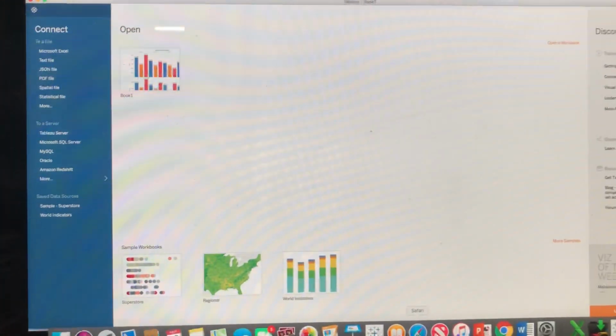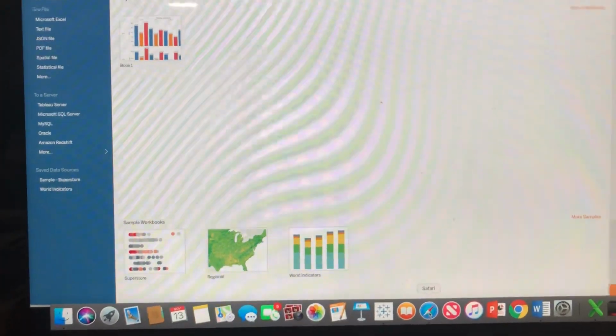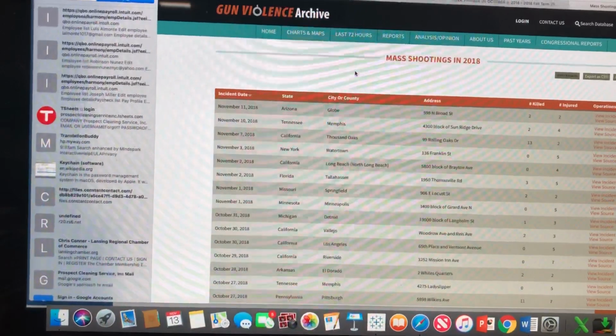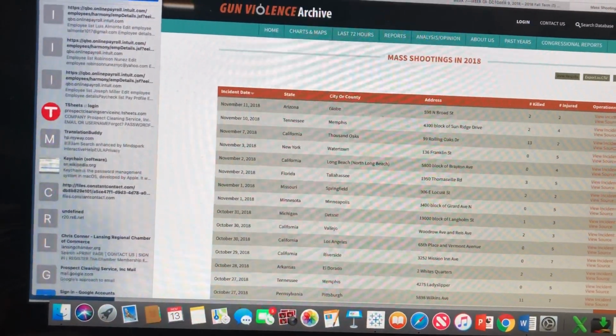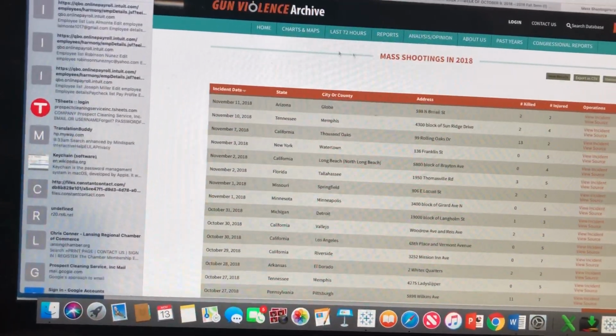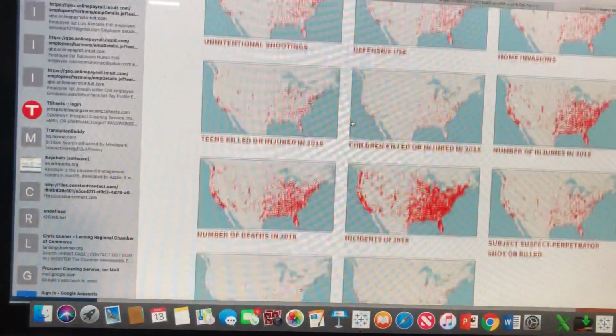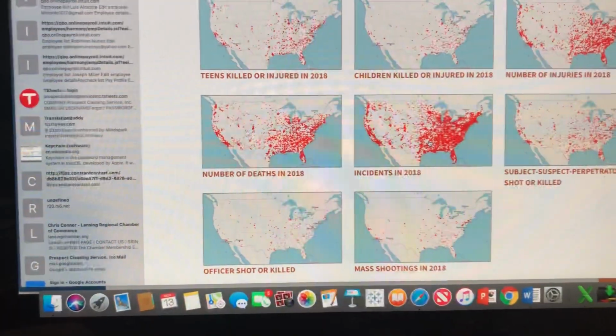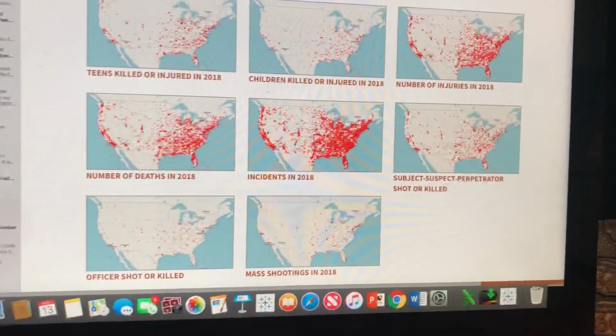So first we need a data source. We need somewhere to get this data from. How are we going to get the numbers? I was looking at the Gun Violence Archive, and I specifically was looking at mass shootings. Now, there are many others. We could look at total gun violence incidents for this year. Now, look at this map.